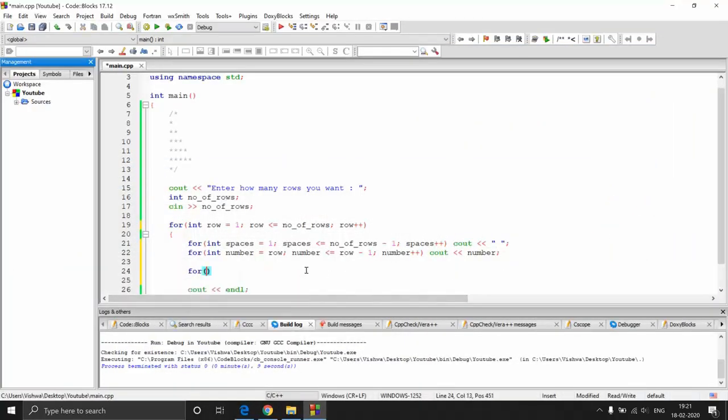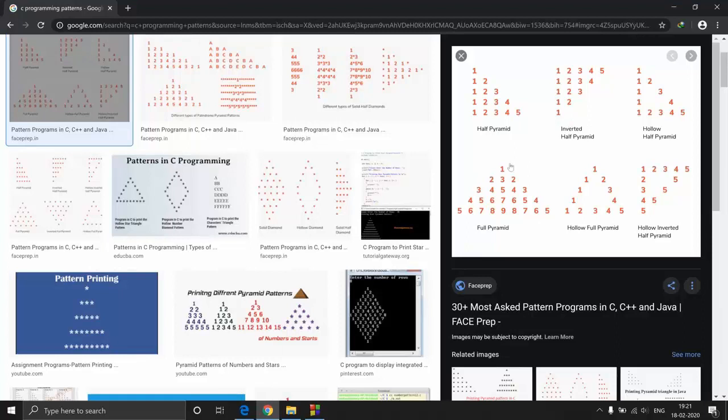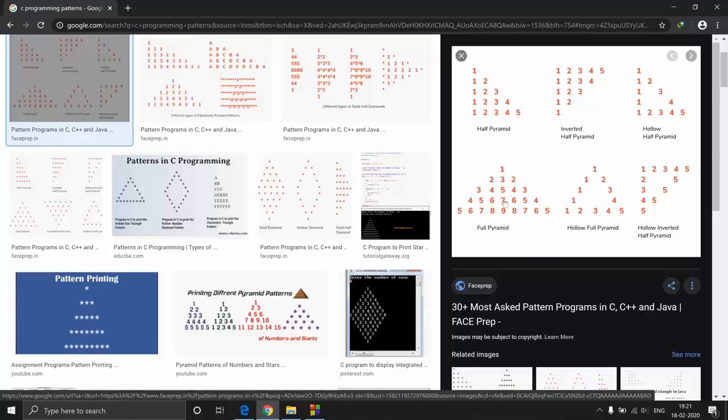We'll call it back number, something like that. So let's say that second triangle. Let's just call it second triangle. Let's start it from that highest number. What is that highest number? Let's start it from highest number -1, because you don't have to print that highest number again, right? So if we are at 3, you need to start from 2. We are going in this fashion. We don't have to print this 5 again, right? So we have already printed this 13579 already. We just need to print these lines.